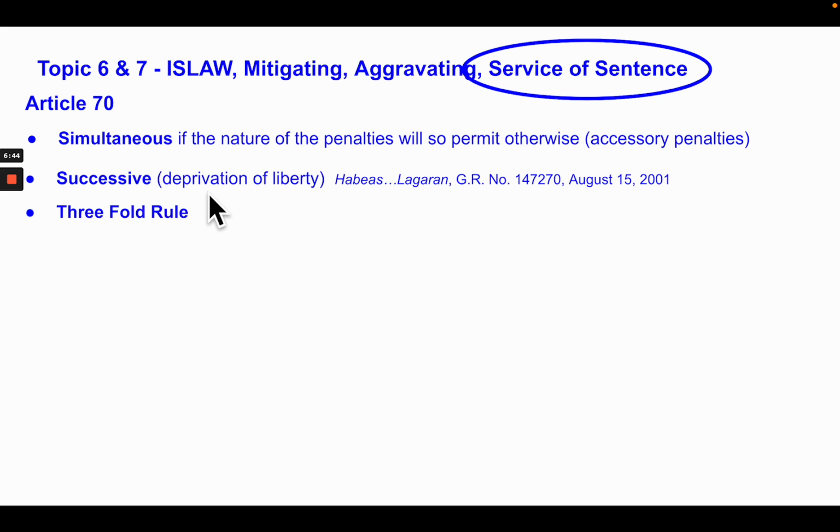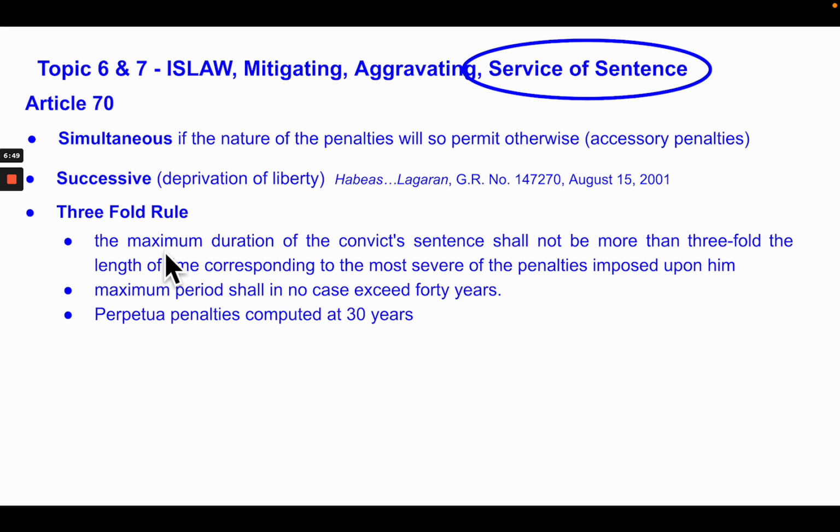All right. Now, also in Article 70, we see the threefold rule. It says, the maximum duration of a convict's sentence shall not be more than threefold the length of time corresponding to the most severe of the penalties imposed upon him, but the maximum period shall in no case exceed 40 years. And perpetual penalty shall be computed at 30 years.